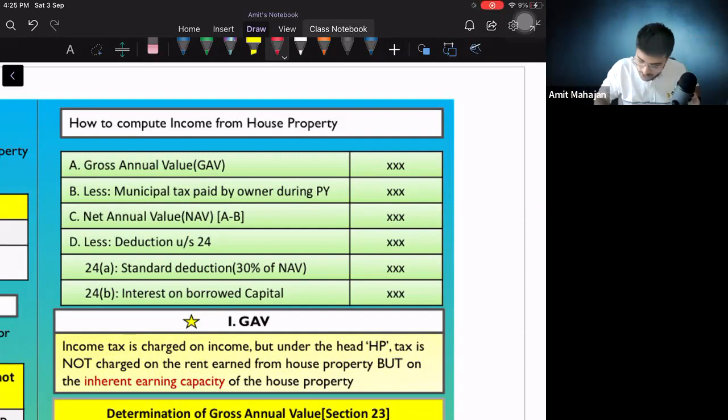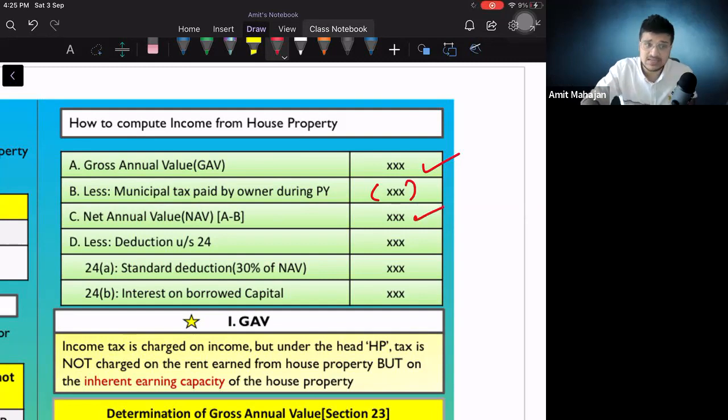So my income is going to be what? My income is gross annual value, less I will reduce my costs. In my example, 600 was what? 600 was my cost. That's why I reduced that 600 cost. So in this case, municipal tax is also my cost, because for maintaining that house, I have to pay some amount to the government, to the municipality. And that's why I will reduce this municipal tax and I will get net annual value.